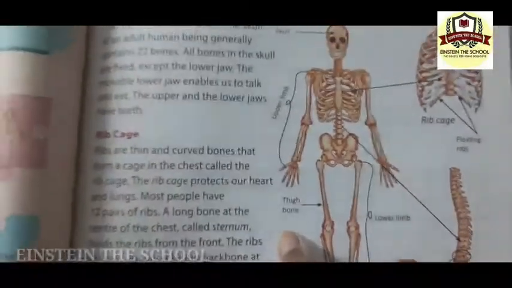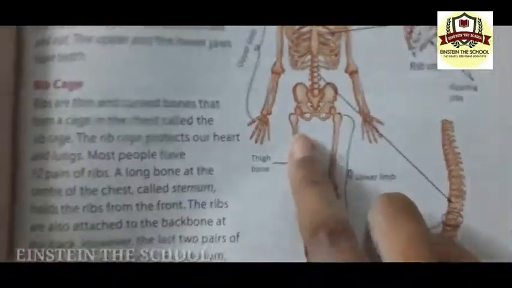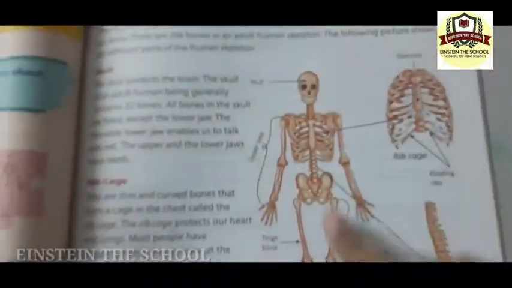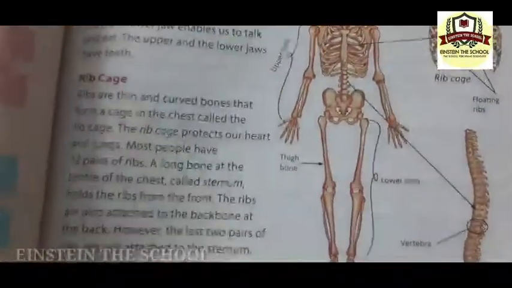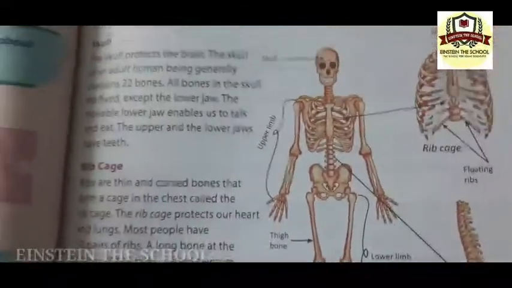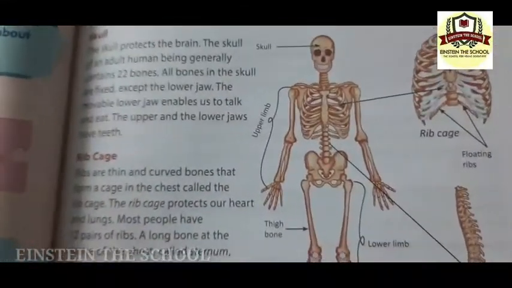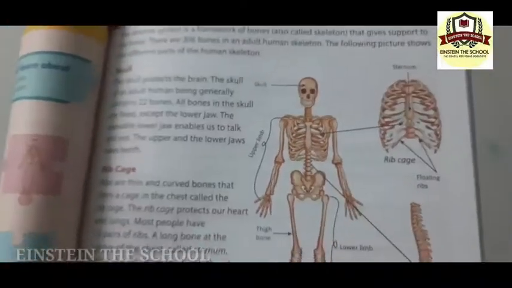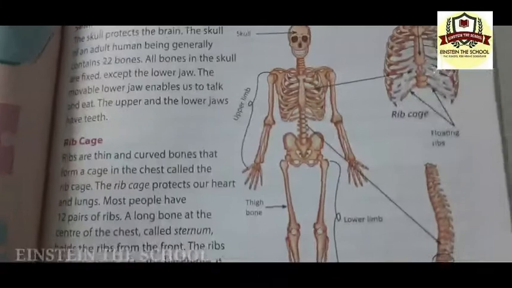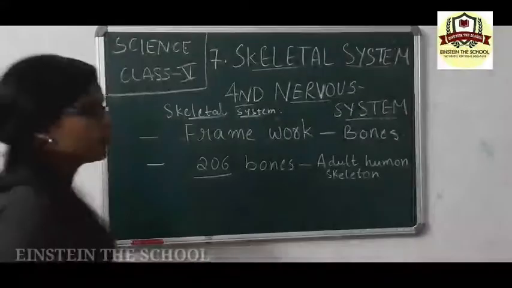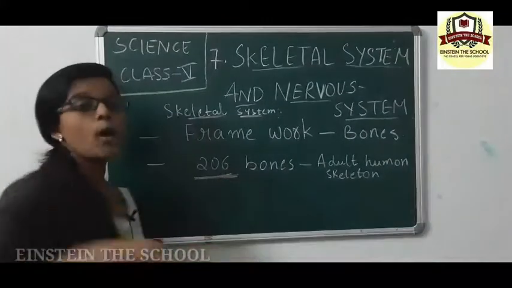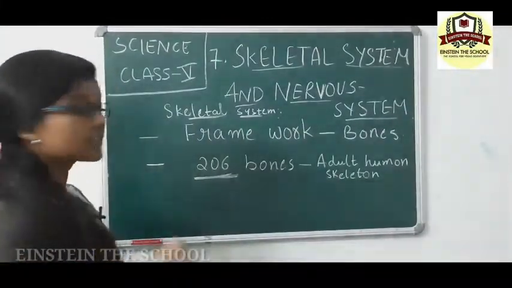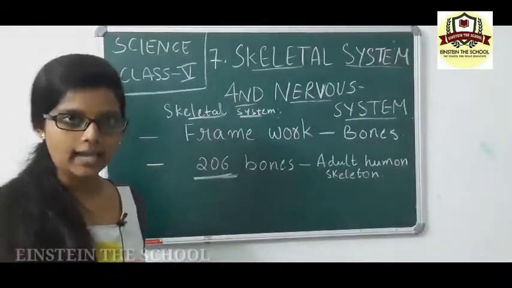It is also called a spinal cord. This is a thigh bone. These are lower limbs. This is upper limb. These are lower limbs. Okay, so the human skeleton consists of upper limb, lower limb, which also has skull, rib cage, backbone, thigh bones in it. We will know about the different parts of the human skeleton in this lesson. So we need to remember that human body is made up of 206 bones, and this is the exact number of the bones we have.